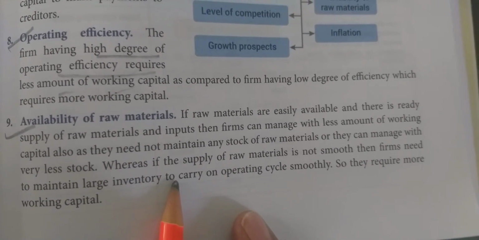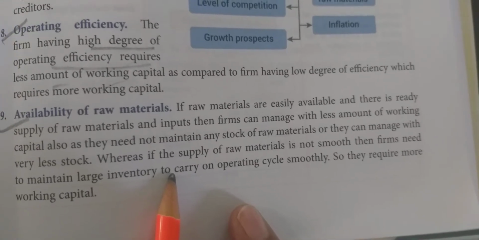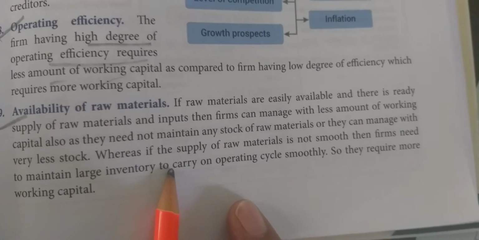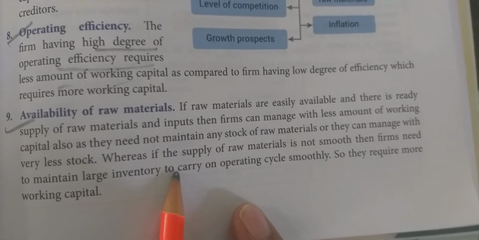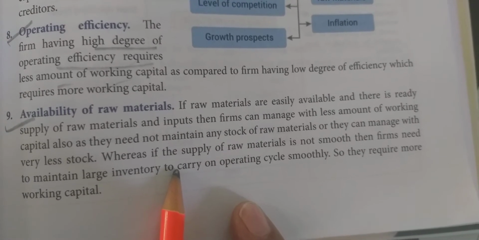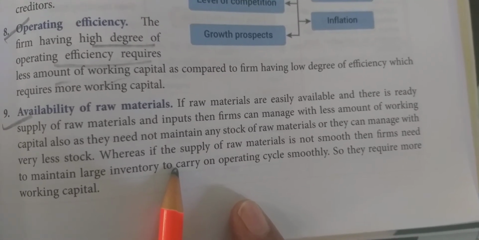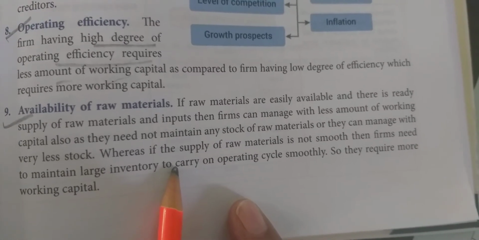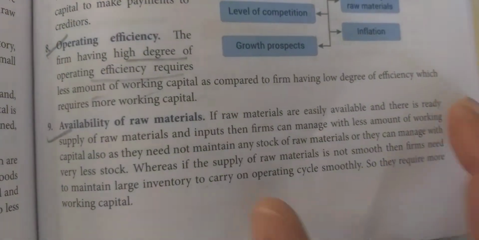Another important point is availability of raw material. Is the raw material which we are using in our company available throughout the year, or is it available in only a few months of the year? If raw material is available throughout the year, then we don't have to make a stock of that raw material, we can purchase it anytime. In that case, the requirement of working capital will be less. But if raw material is available in few months only, then you have to purchase raw material in bulk and make a stock of it. In that case, the requirement of working capital will be more, because without maintaining stock, we cannot meet the demand in the market.